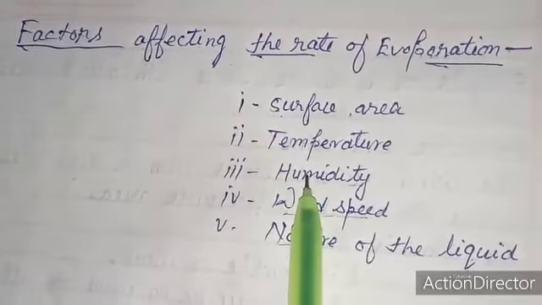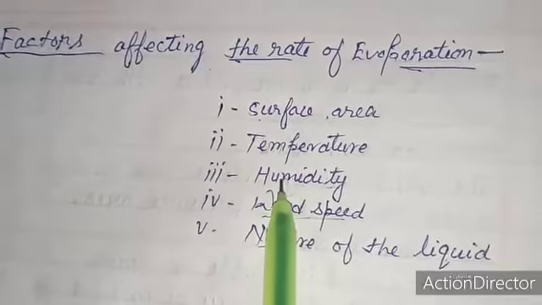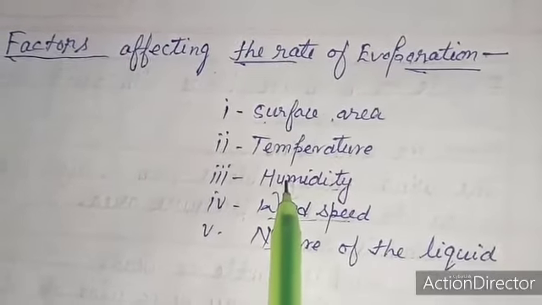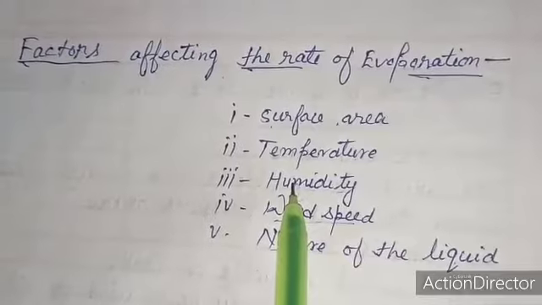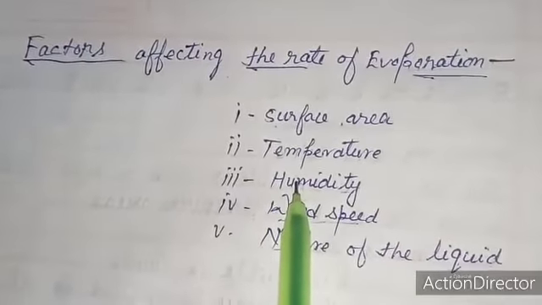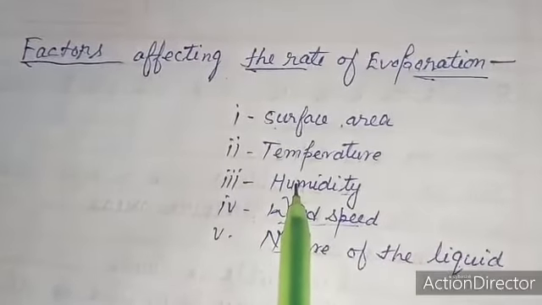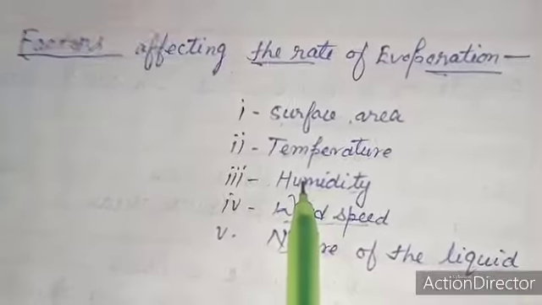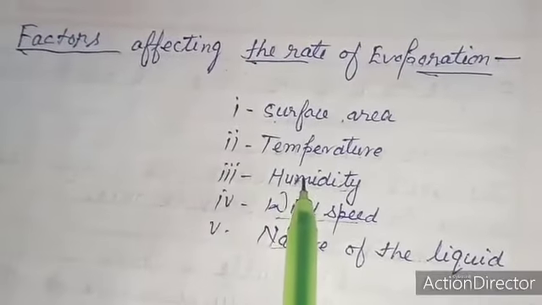If the amount of water in the air is high, that is high humidity, then the rate of evaporation decreases. When humidity is low, evaporation is faster. That is why clothes dry faster on a dry day, meaning low humidity, than on a rainy day, that is high humidity.